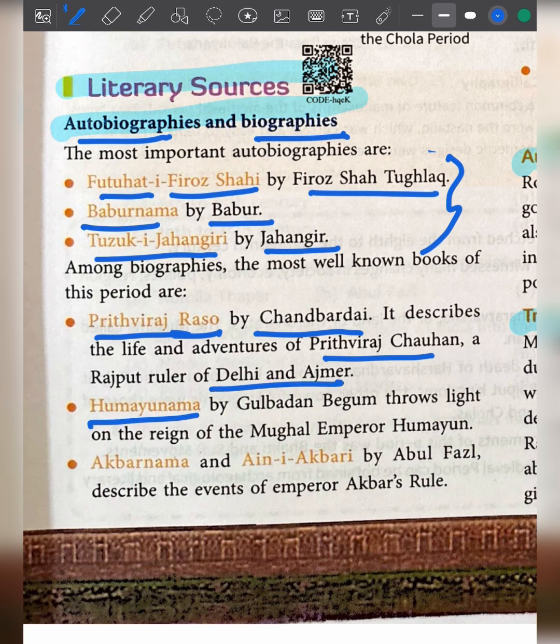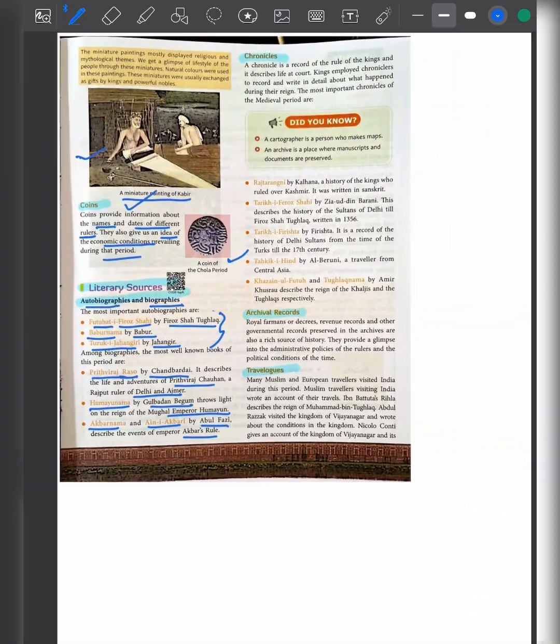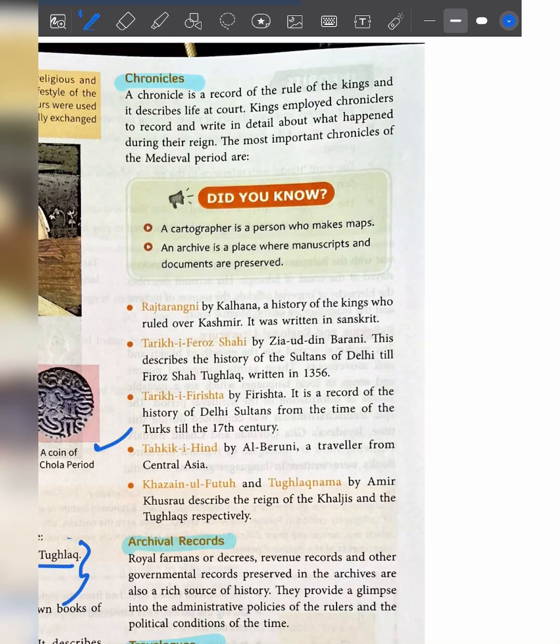Humayunama is written by Gulbadan Begum, and it describes the Mughal Empire during Humayun's period. Then Akbarnama and Aine Akbari are written by Abul Fazl, and they describe the events that occurred during Akbar's period. So a chronicle is a record of the rule of a king, describing their life during their period. There are many chronicles. Examples of chronicles: Raj Tarangini by Kalhan.